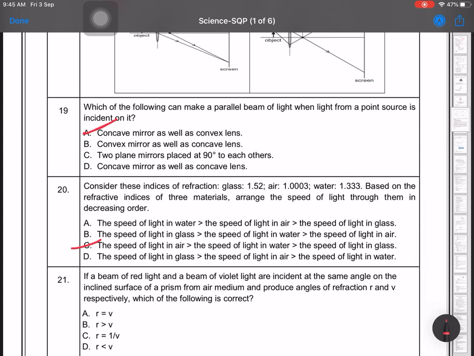If a beam of red light and a beam of violet light are incident at the same angle on the incident surface of a prism from air medium and produce angle of refraction r and v respectively.